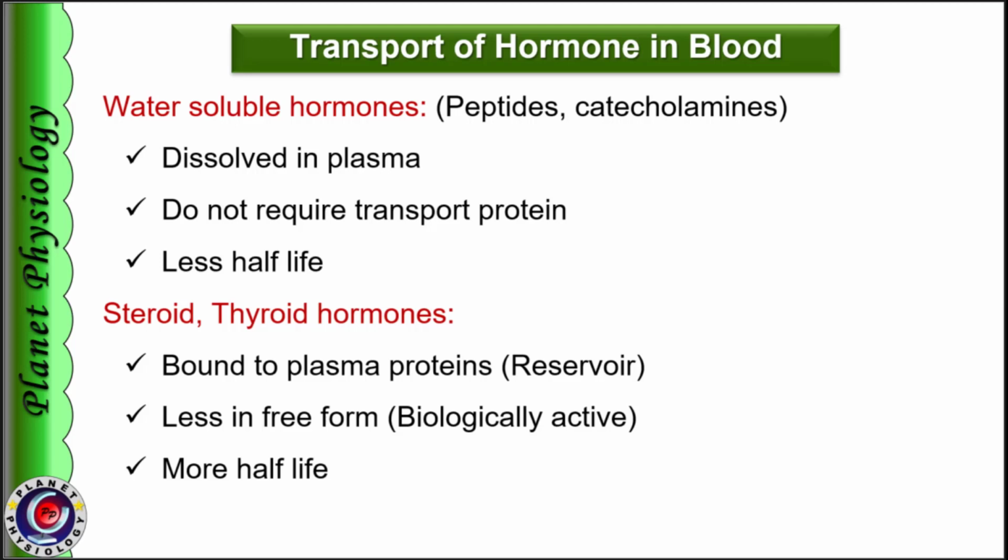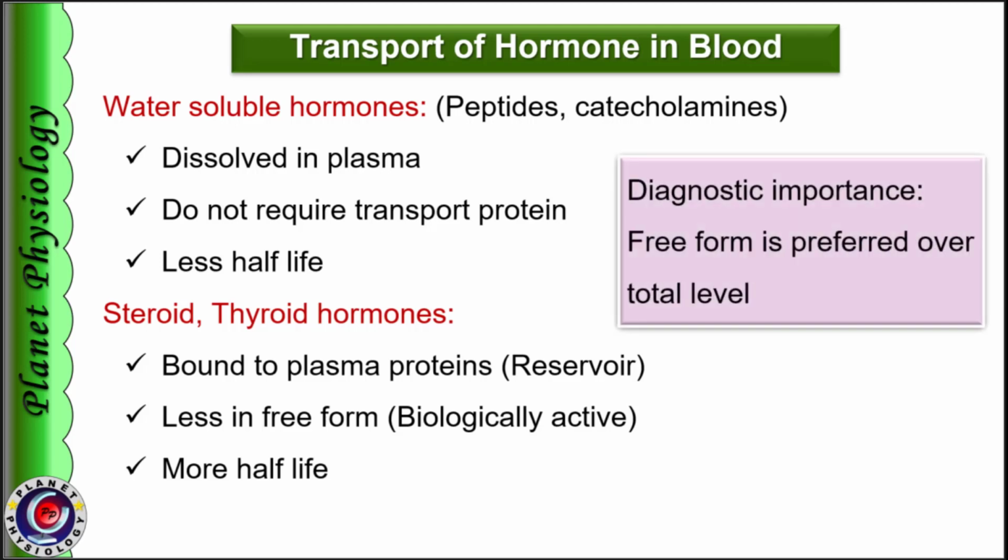Free form of the hormone is the biologically active form that binds with receptors on the target tissue and exerts its action. For diagnostic purposes, estimation of the free form of the hormone is more important than that of total hormone levels in the blood. And this is because the bound form can be altered in various conditions like pregnancy, and hence determination of total hormone may be normal, but the person shows deficiency symptoms due to a lesser amount of the free form of the hormone.